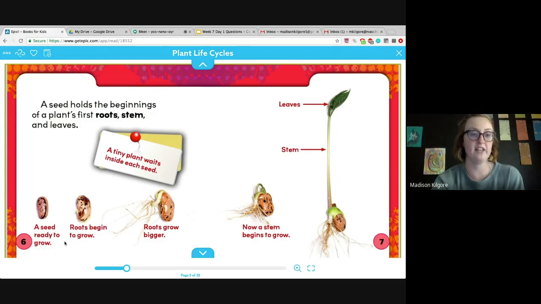A seed ready to grow. Roots begin to grow. Roots grow bigger. These are the roots right here. I can tell that based on this caption and looking at the photo. Now a stem begins to grow. So comparing these two photos, this part looks new. So this is going to be the stem. Then we have the stem, and then we have leaves. We can see this life cycle process as the seed grows.